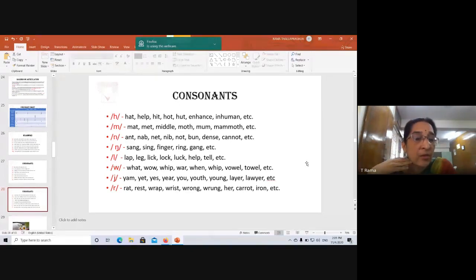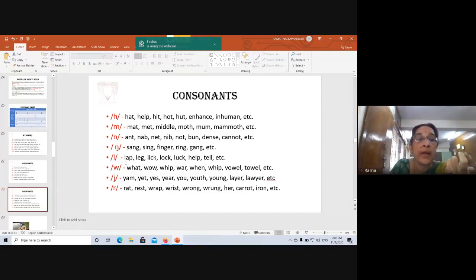It's a nasal sound. Singer, gang, ring. The g sound is not there in these, only the ng sound, which is nasal. Sang, sing, finger, singer, ring, gang. Now you have to practice this, and then you will understand.